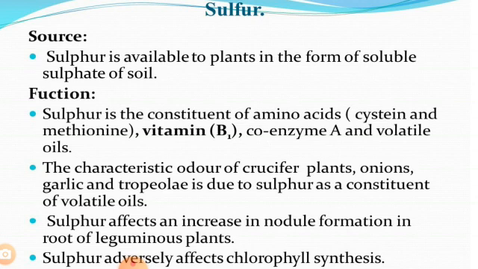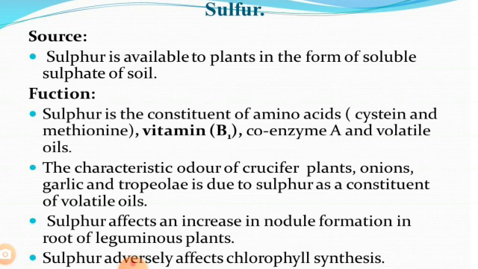Sulfur is involved in the formation of chlorophyll, though it is not a constituent of chlorophyll. It is a constituent of amino acids like cysteine and methionine, and of vitamin B2, coenzyme A and volatile oils. It helps in the formation of metabolites including coenzyme A, vitamin B and glutathione.